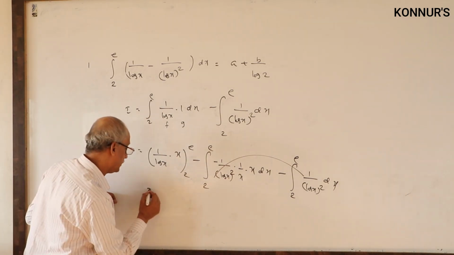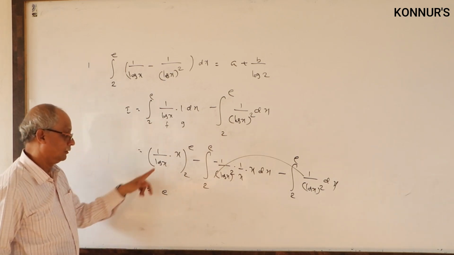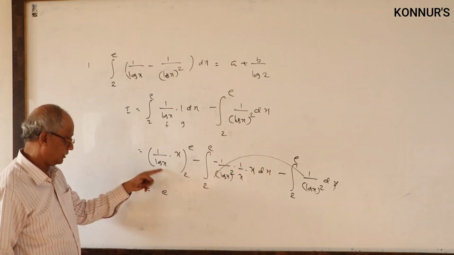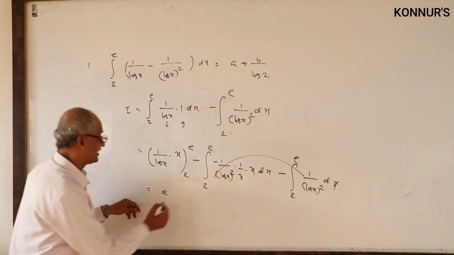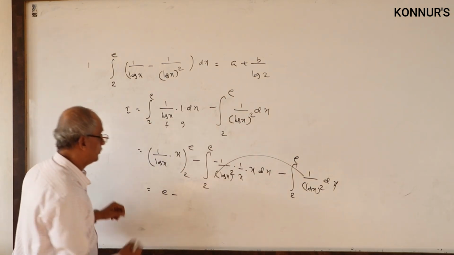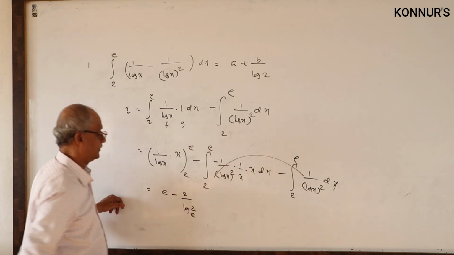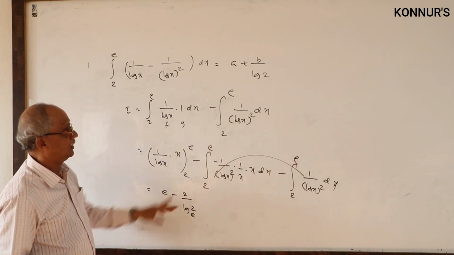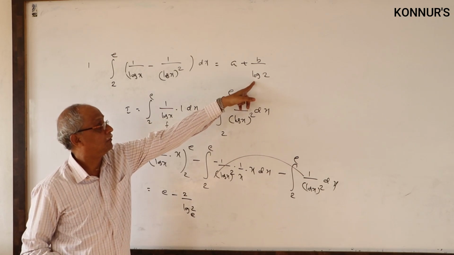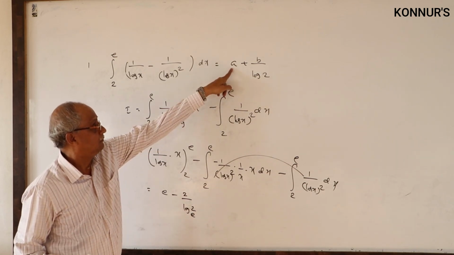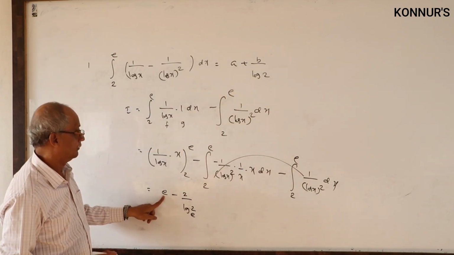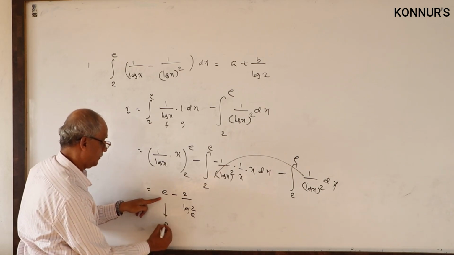When x equals e, log e base e is 1, minus the lower limit 2 by log 2 base e. Answer is finished. How are they writing it? Denominator only. Compare with this: what is the value of a? e.